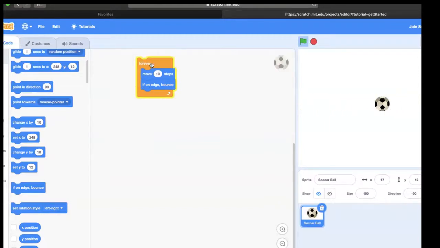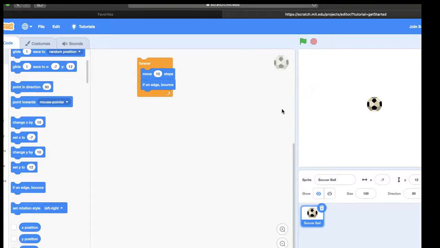All right, now the ball is in action. It's going back and forth. I'll stop that right there. The next thing we want to do is make it where when we click on our ball, it may not move, but we won't see the code to make our ball move. So we have to start it somehow.